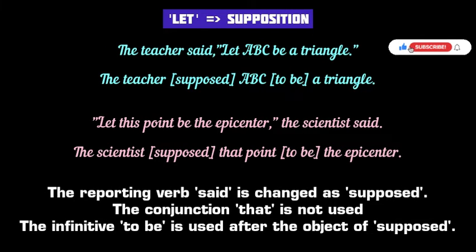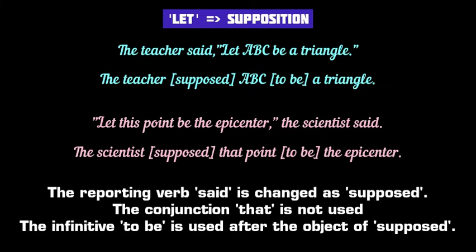Now an imperative sentence beginning with let may also indicate supposition. For example, the teacher said, "Let ABC be a triangle." As you can see, the sentence "let ABC be a triangle" indicates a supposition or assumption. Hence, in indirect narration, the reporting verb said is changed to supposed. But please see that here the conjunction that is not used in place of the inverted commas.